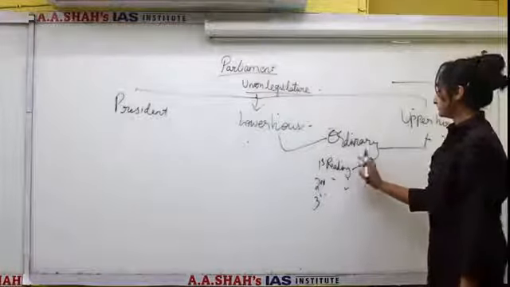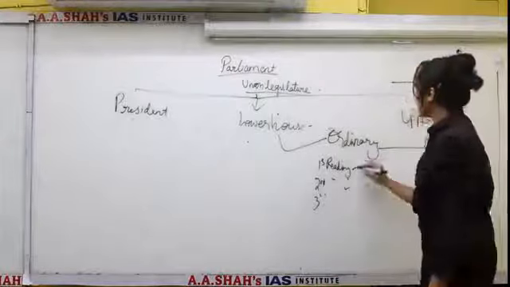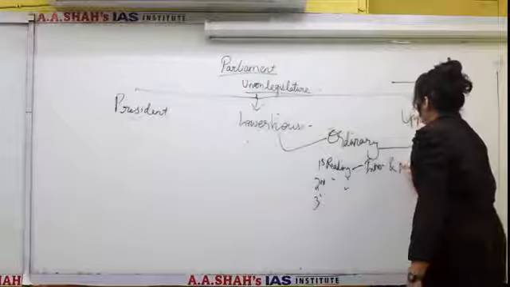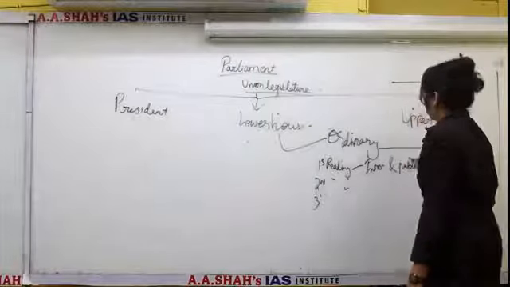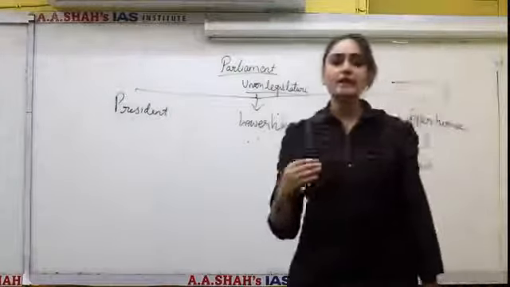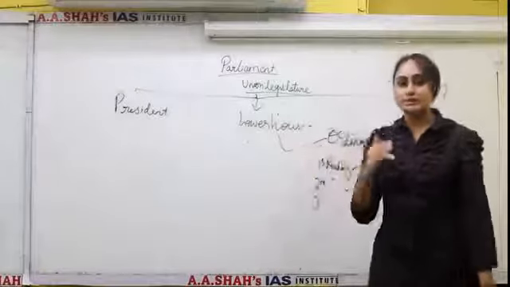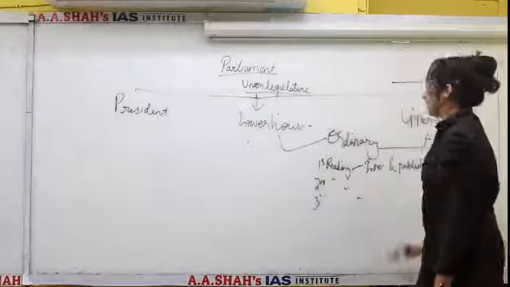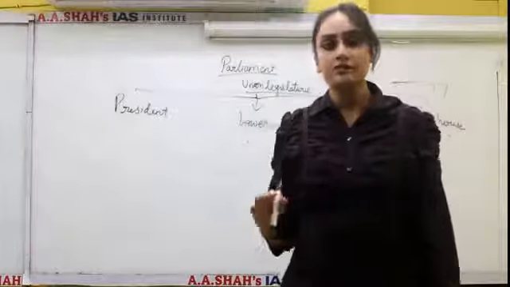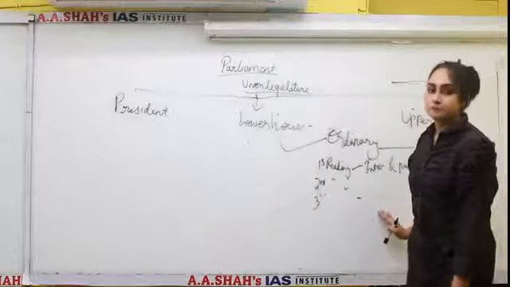In the first reading, the bill will be introduced and published in the Gazette of India. Then the second reading consists of clause by clause discussion of the bill. That is, the members will discuss the bill clause by clause in detail and scrutinize it. And in the third reading, only it will be decided whether the bill should pass or not. No further discussion will take place in the third reading. The third reading will consist of only passing or not passing the bill.